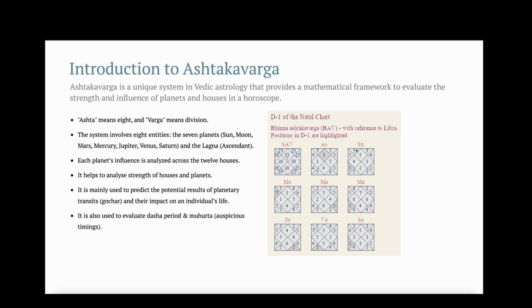In this example chart, the Ascendant is Libra. So this chart has a Libra Ascendant, and the SAV is the sum of the points in each house in all these 8 entities.